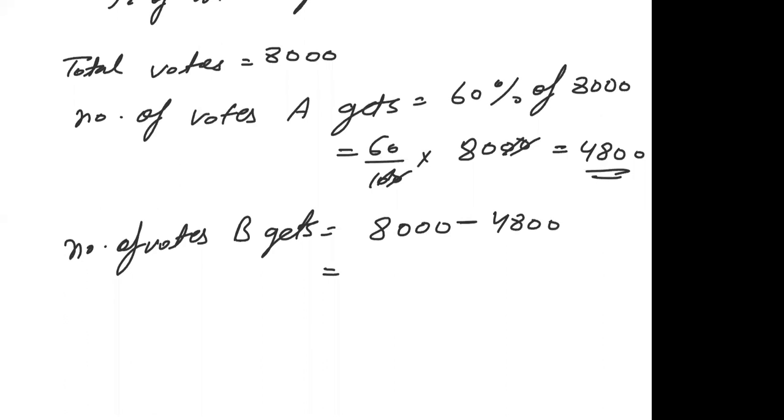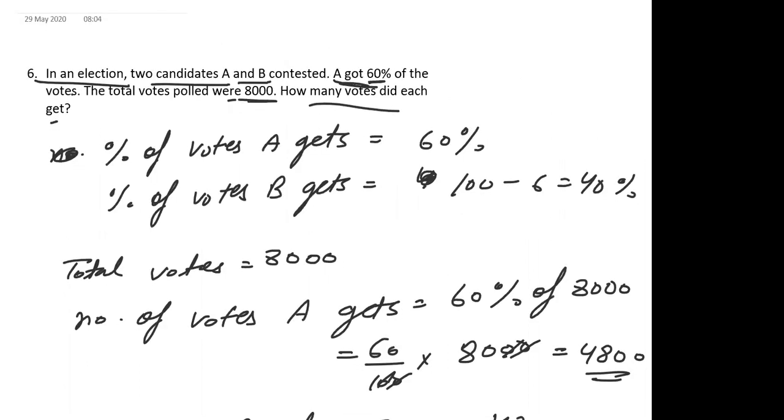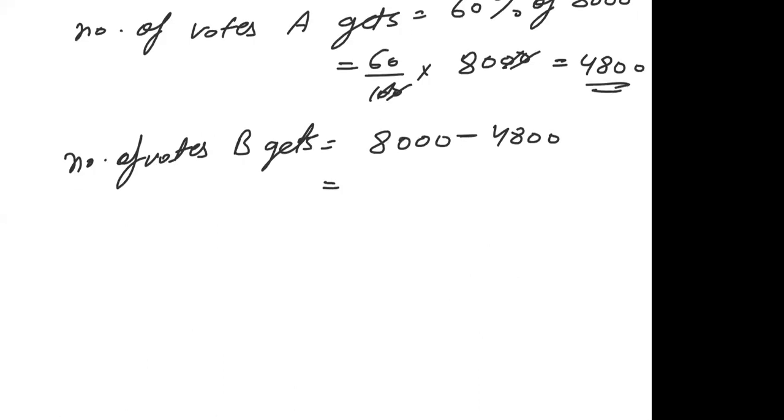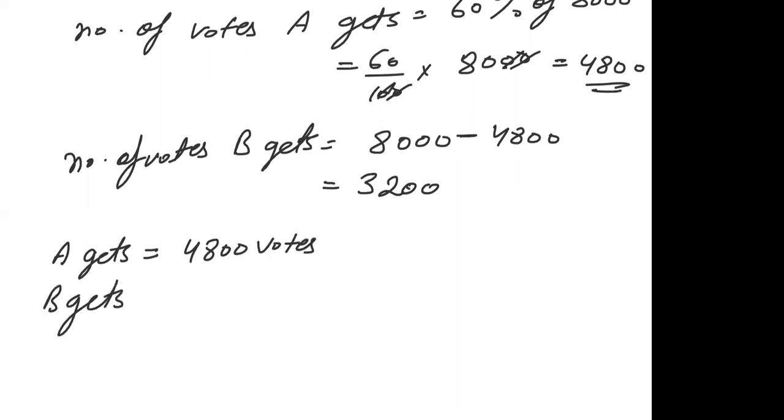Okay, so this is 6. Fine. But even then, tell me how many votes B gets. So 8,000 minus 4,800 is equal to 3,200 votes. So A gets 4,800 votes and B gets 3,200 votes. Okay.